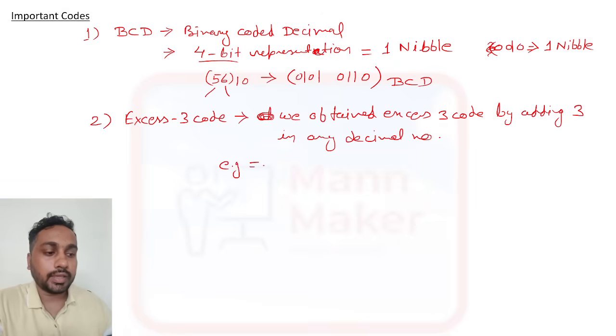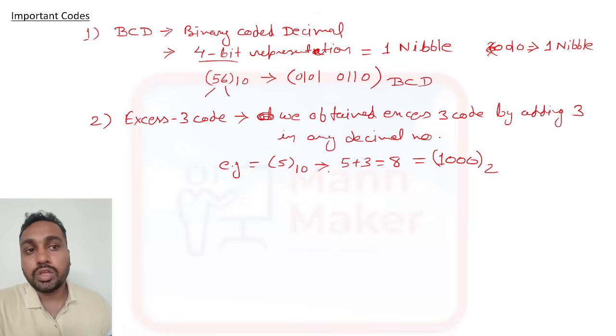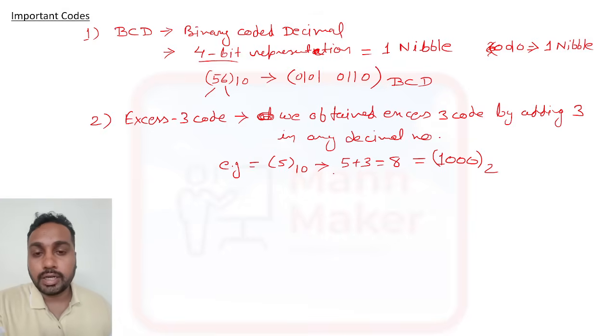Suppose if you see the example, suppose we have 5 here. Okay, 5 given in decimal. Now you need to convert this into excess 3 code. So 5 plus 3 you need to do. 5 plus 3 is what? 8, and you need to represent it in binary, that will be 1000. This is the binary representation of 8. So whenever a number comes in decimal form, you need to add 3, and after that you need to convert that into binary form.